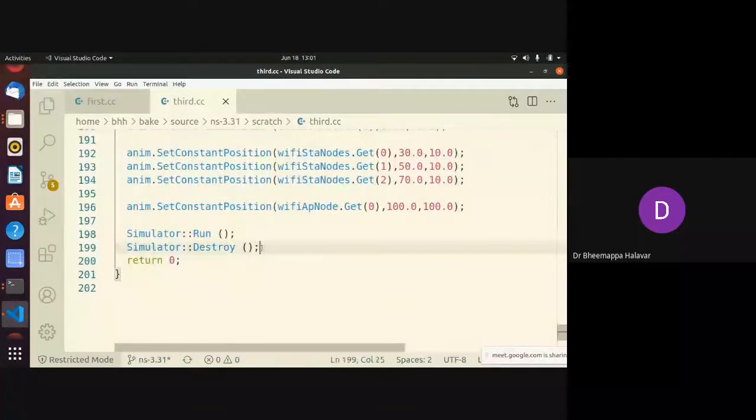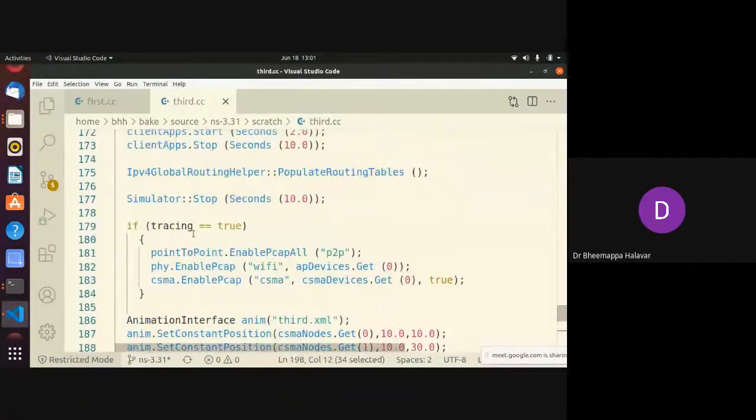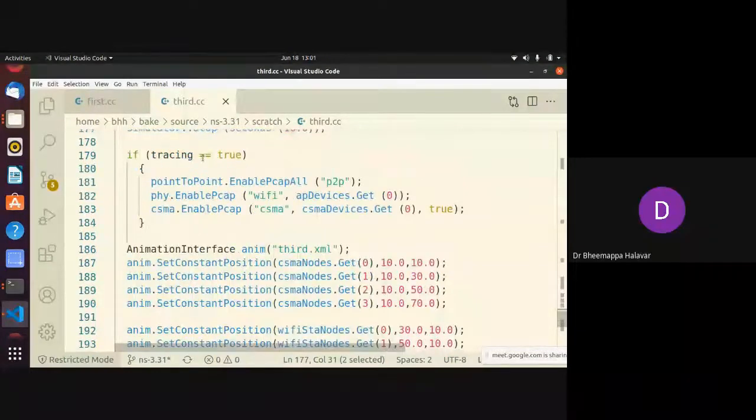So the stop simulation time, 10 seconds I have given. Then tracing I have set to true now. This is the important thing which I wanted to tell: how do you trace? You can see I have taken the device container. Enable all means the P2P PCAP file will have the details of both point-to-point devices. How many are there? Only 2 are there.